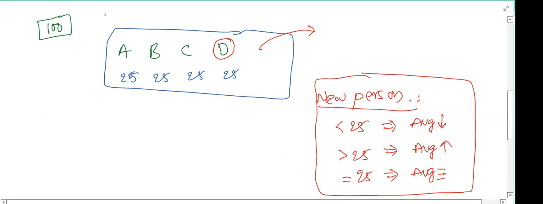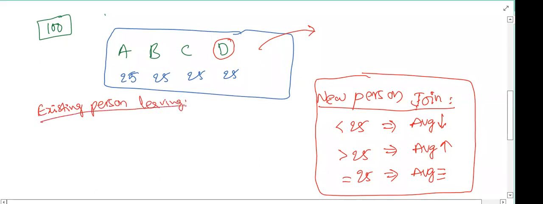So a new person joining the group, this one is join. And existing person leaving the group. Tell me, if he is leaving with less than 25 rupees, not only zero amount, he may exit with less than 25 rupees. Suppose he is exiting with 22 rupees. Then what will be your new average?